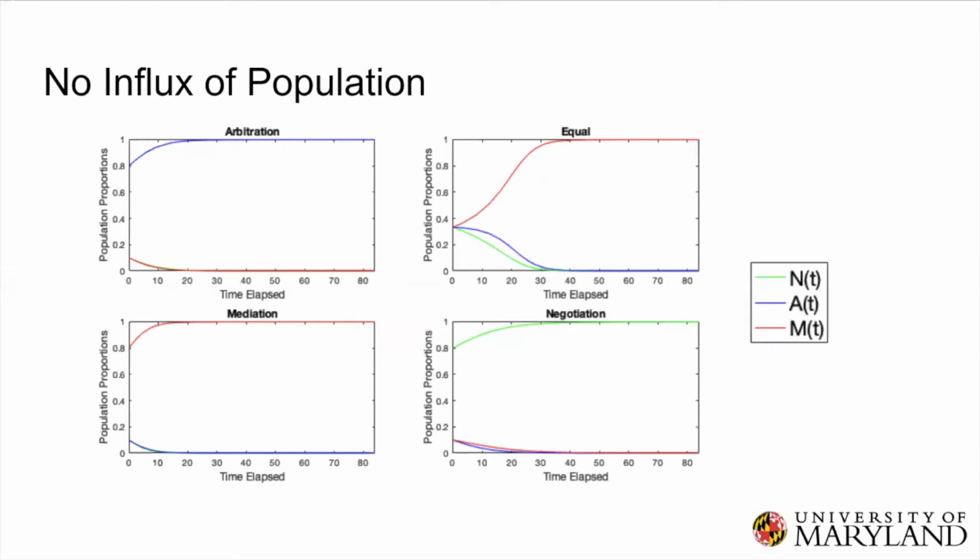For our results, we first plotted with no population influx. We created four scenarios with arbitration, mediation, and negotiation dominant populations, as well as a scenario where all three of them were equal. We found that in each case, the initial population which was dominant would continue to be dominant in the long run, whereas the equal population scenario would see mediation dominate and overtake the other ones.